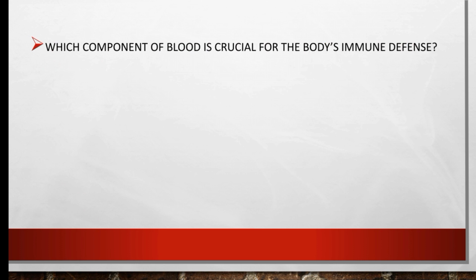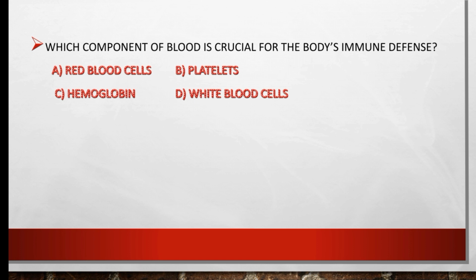Which component of blood is crucial for the body's immune system? Red blood cell, platelets, hemoglobin, or white blood cell? So the right option is white blood cell. It is crucial for the body's immune system.